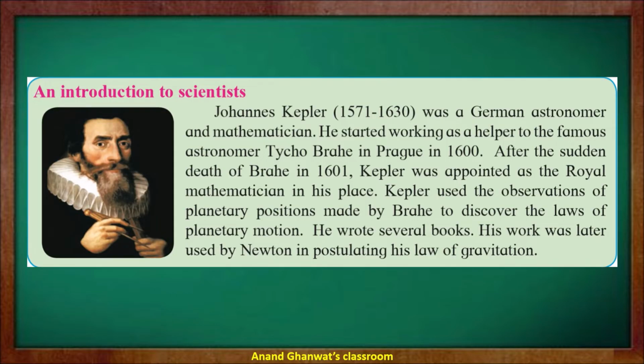In the previous lecture we have learned about Kepler's first law and Kepler's second law. Kepler's first law: the orbit of a planet is an ellipse with the sun at one of the foci. And Kepler's second law: the line joining the planet and the sun sweeps equal areas in equal intervals of time.